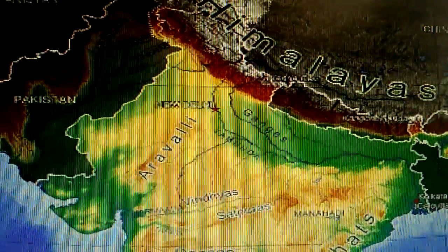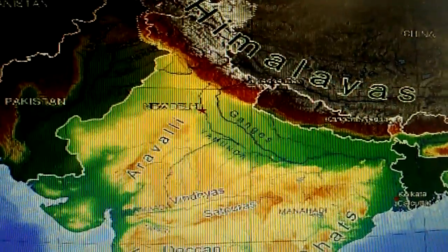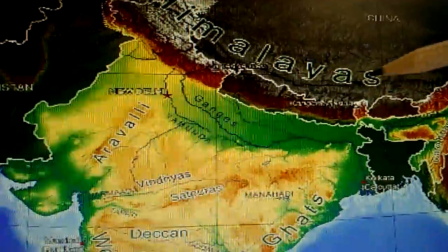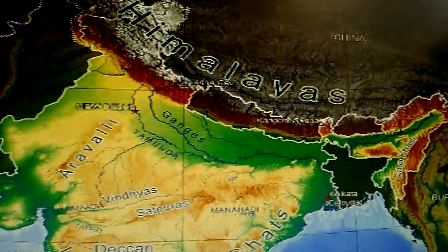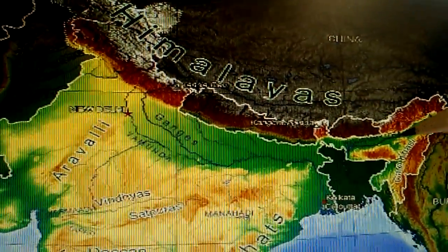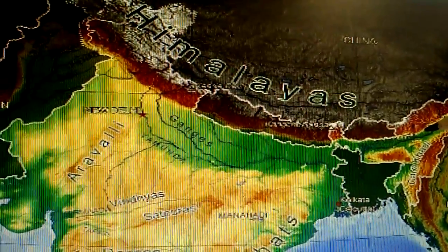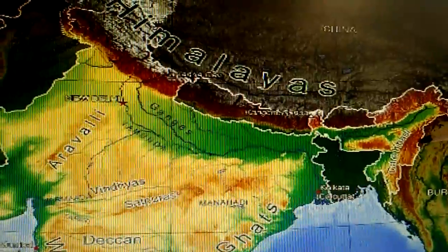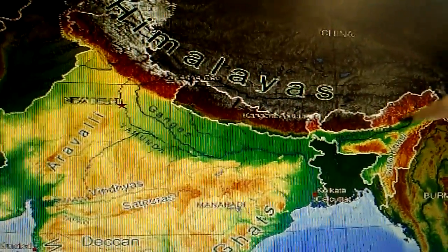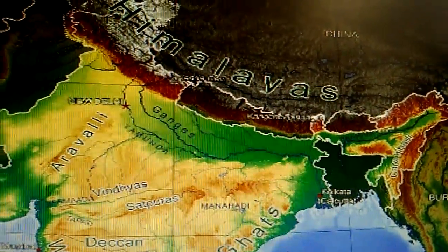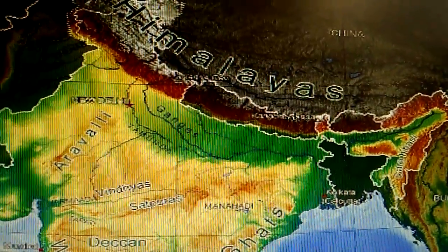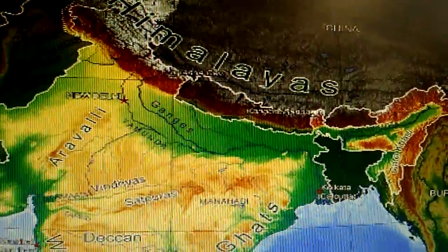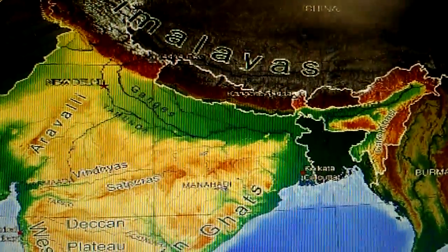The second major river is the Brahmaputra. You can see the Brahmaputra originates in Tibet, near Mansarovar lake. It enters India in Arunachal Pradesh.